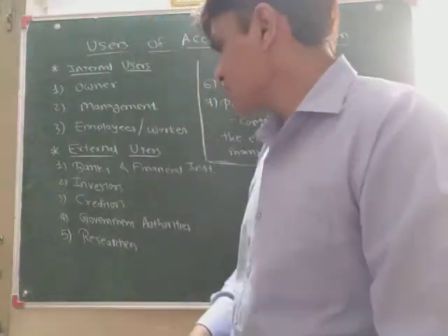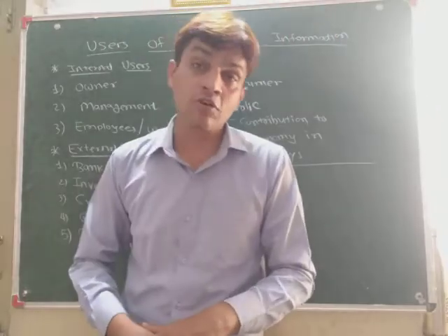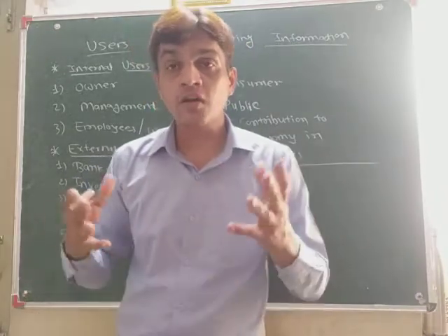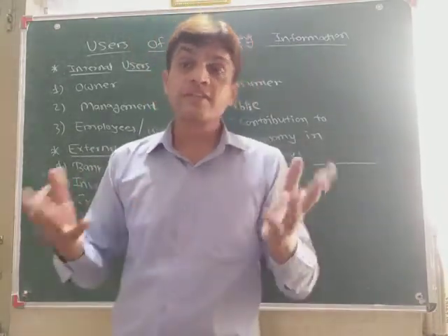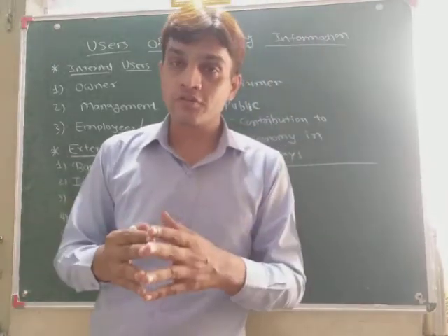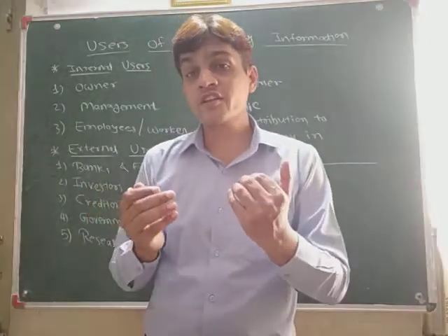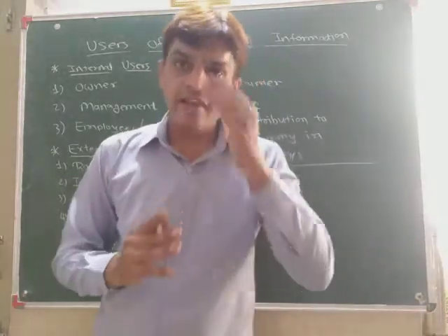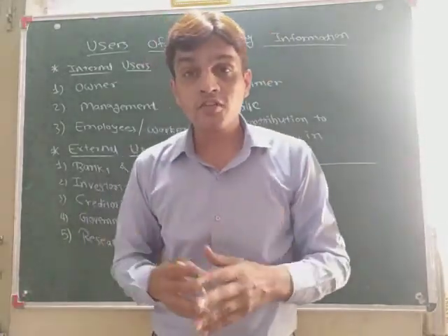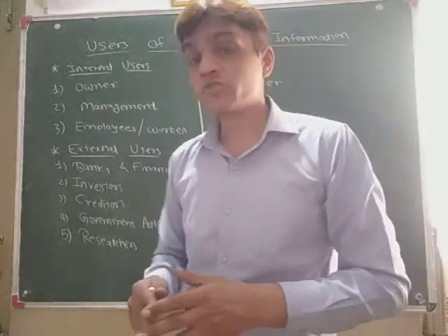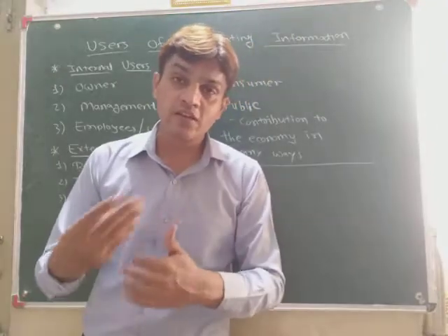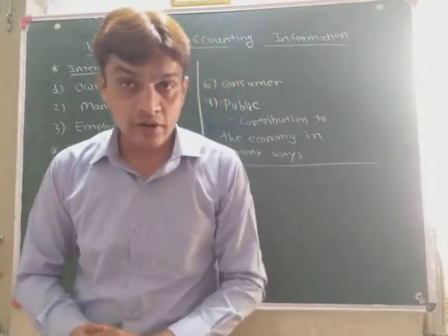Okay. Next is government authorities. Yes, government authorities are also users, because they want tax collection, GST collection also, from the business. And how can they decide? Yes, by the calculation of profit and loss, they will decide how much tax collection is there from the business. In the same way, in calculating national income also, they are using the accounting information of all businesses. So they are also the users. Researchers who are doing some invention research are also users of accounting information.